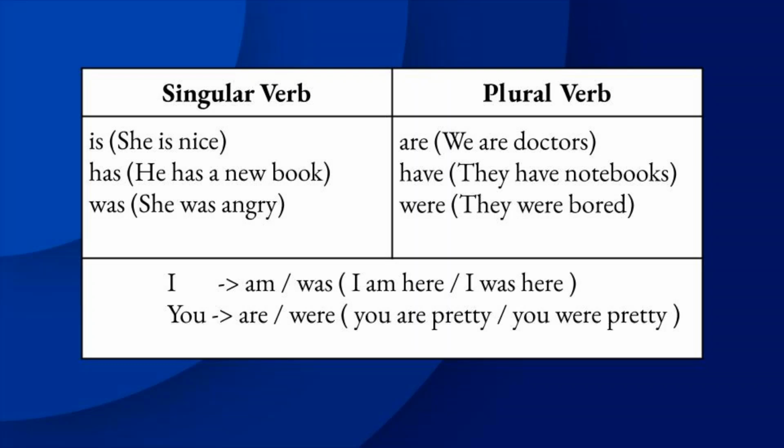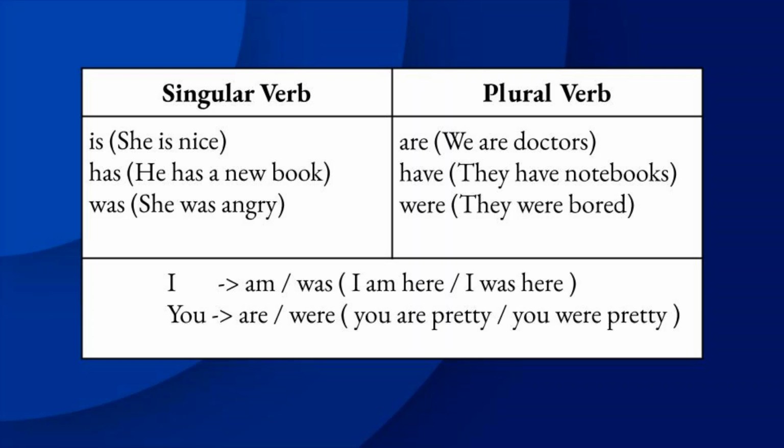Let's move to the next one, have. It is also used with plural subject. For example, they have notebooks. They, what do you mean by they? It is plural noun. They have notebooks. We have notebooks. Let's move to the last one, were.